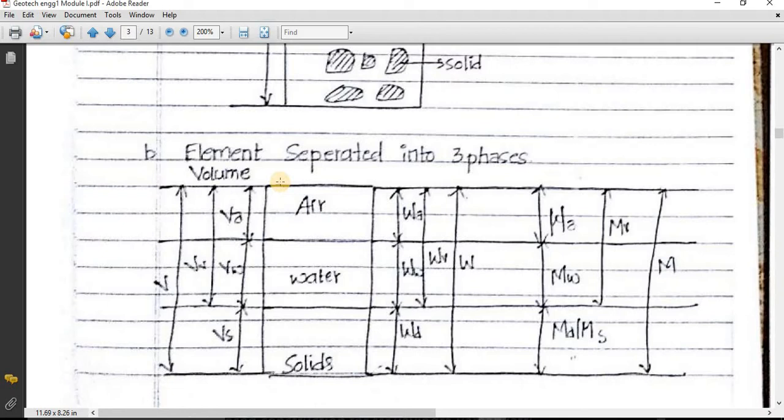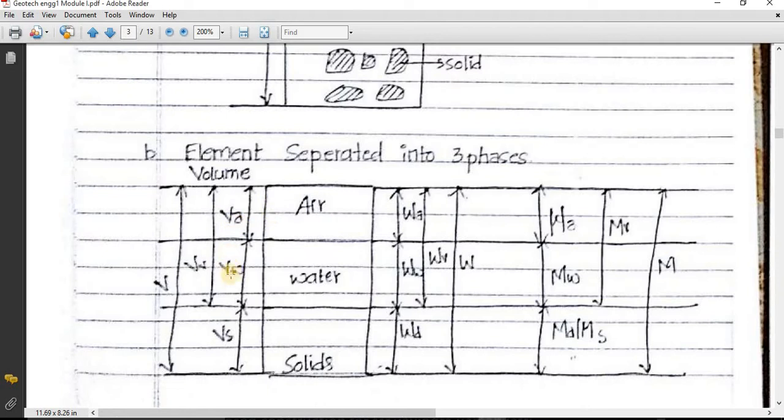So you can see when I consider a small volume of soil, let us think that I have considered V, volume of soil. Whatever the volume is, in that soil particles are going to be present, water is going to be present, and air is going to be present. So volume of soil solids I am going to consider as Vs, volume of water as Vw, and volume of air as Va.